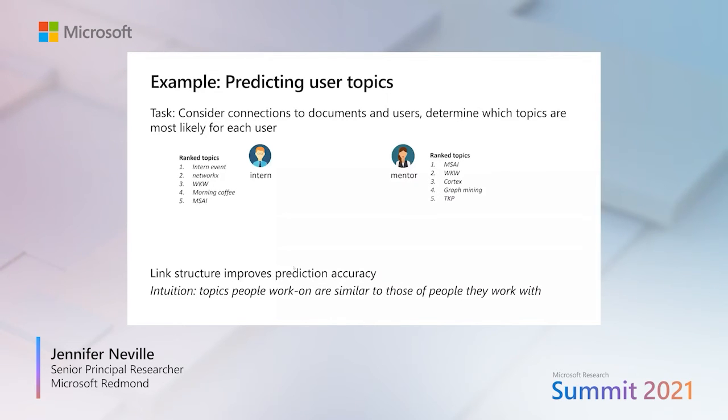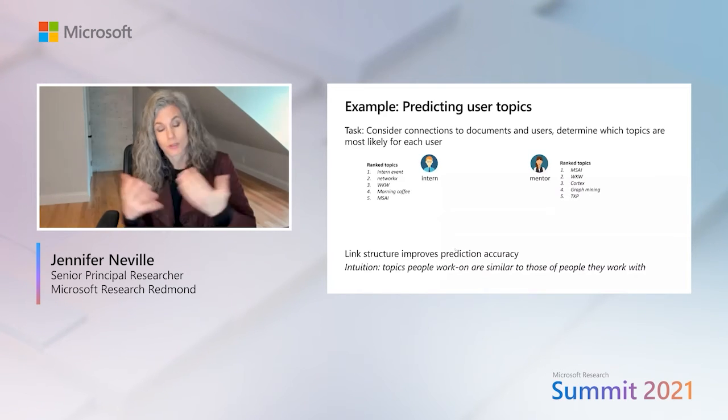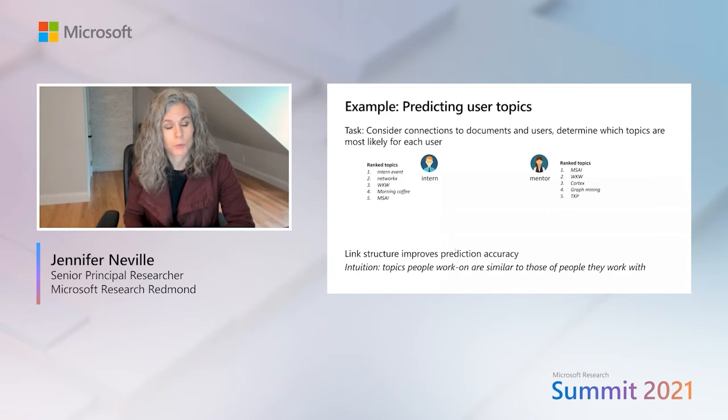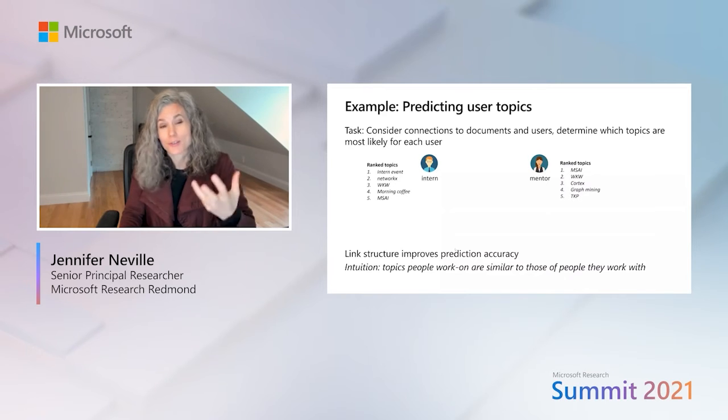You can see a lot of those are acronyms that probably correspond to projects that mentor is working on. But the intern, because they have less information, they've just started there, you can see that the kind of topics that are extracted are things like events, like an intern event or a morning coffee. And so those are less relevant, and we would like to find more relevant topics or projects that are not as present in their content.